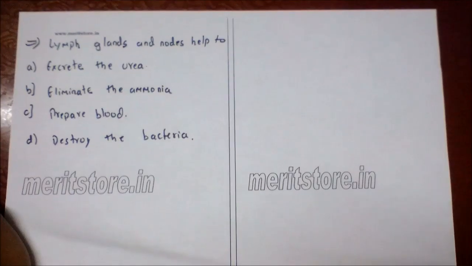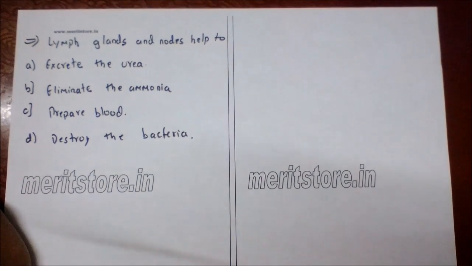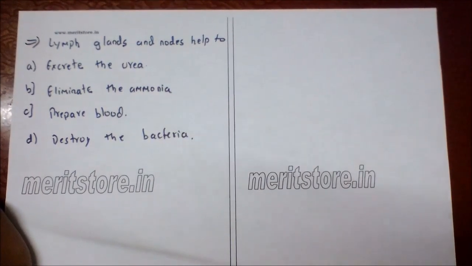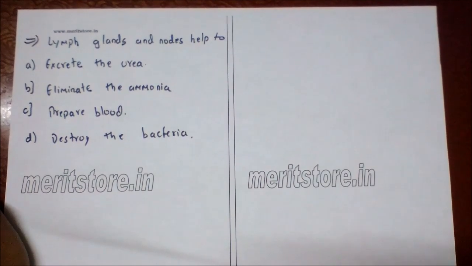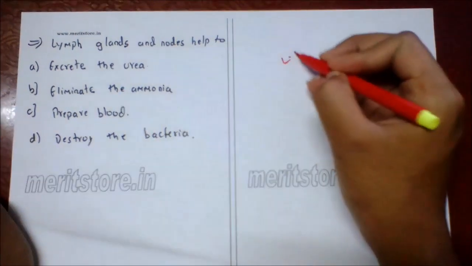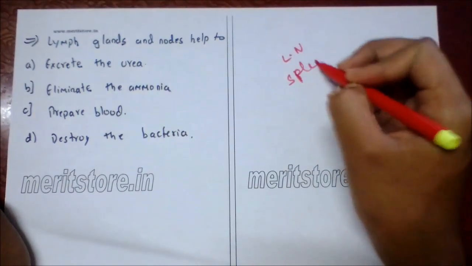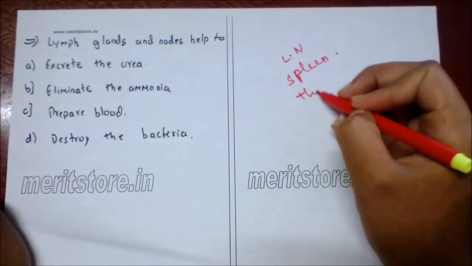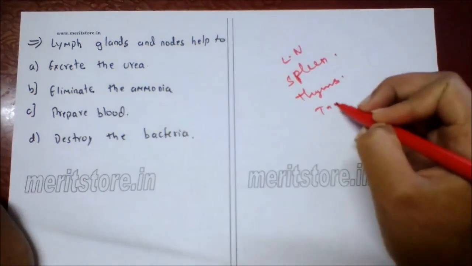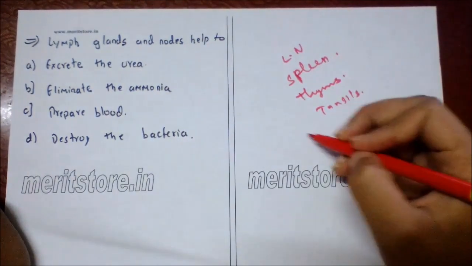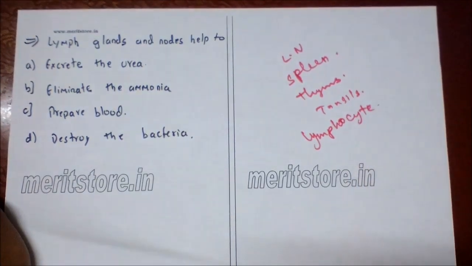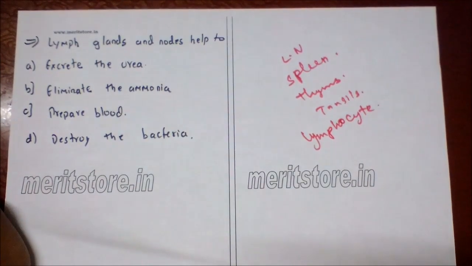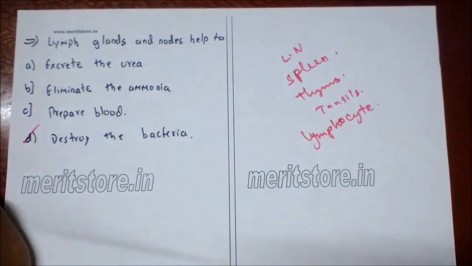Option B. Lymph glands and nodes help to A. secrete the urea, B. eliminate the ammonia, C. prepare blood, D. destroy the bacteria. So the lymph node, spleen, which is the lymphatic organ, thymus, tonsils, all produce lymphocytes, which make antibodies that destroy the bacteria and foreign cells, viruses that invade the body. So option D is the correct answer.